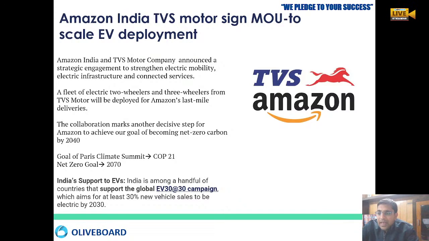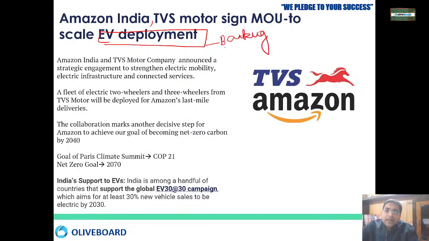Now, Amazon India and TVS. Amazon India and TVS Motors have signed an MOU to scale up electric vehicle deployment. These questions normally come in some of the banking examinations, like TVS has collaborated with which institution, or Amazon has collaborated with which major car or bike maker or two-wheeler maker for the electric vehicle deployment. These kinds of questions normally get asked.